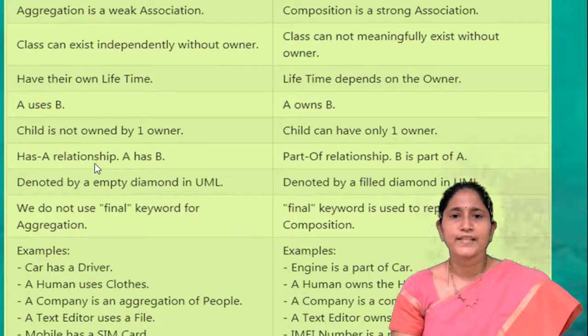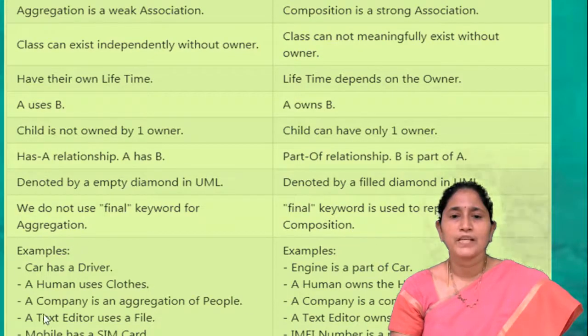Aggregation shows the has-a relationship. A has a B. That means a car has an engine. Composition shows the part-of relationship. That means B is a part of A. That means a head is a part of a person. Aggregation can be denoted by an empty diamond, and composition can be denoted by a filled diamond. We do not use the final keyword in aggregation. In composition, the final keyword is used to represent composition.